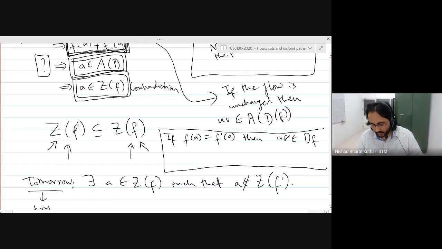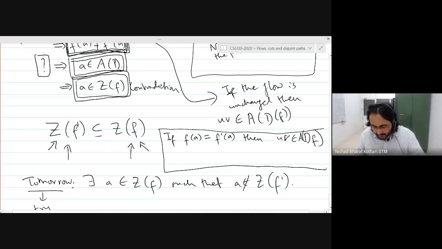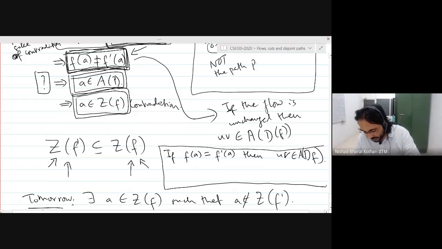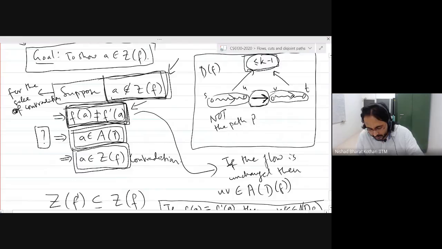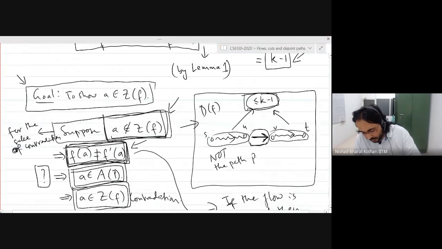But if it is an arc in F, then let us go to this drawing. We know that the distance between S and U and V and T, if you add up, is at most k minus 1. This is what we proved here.